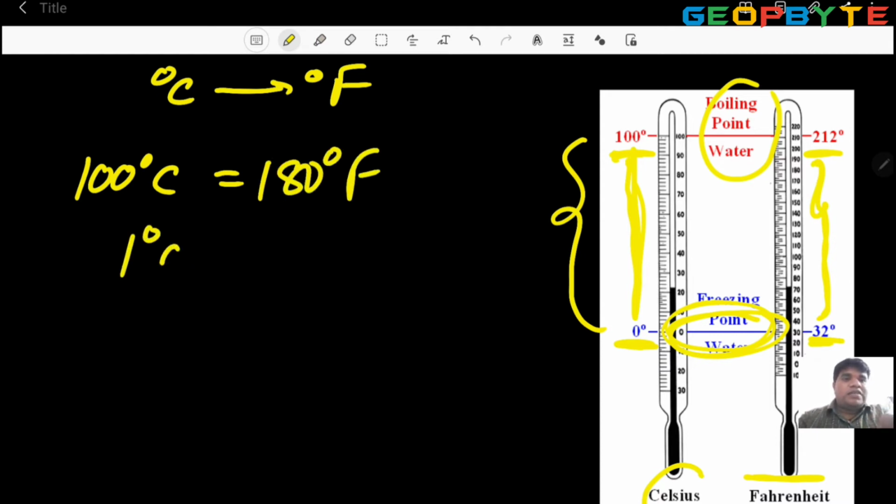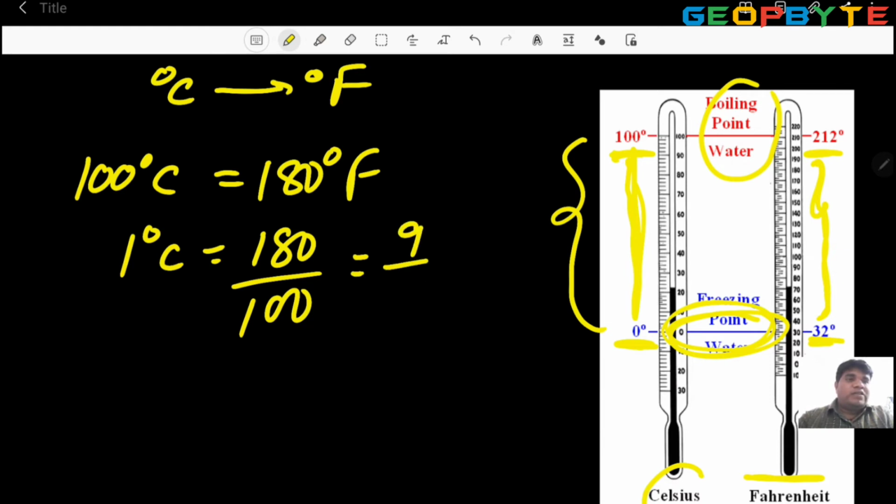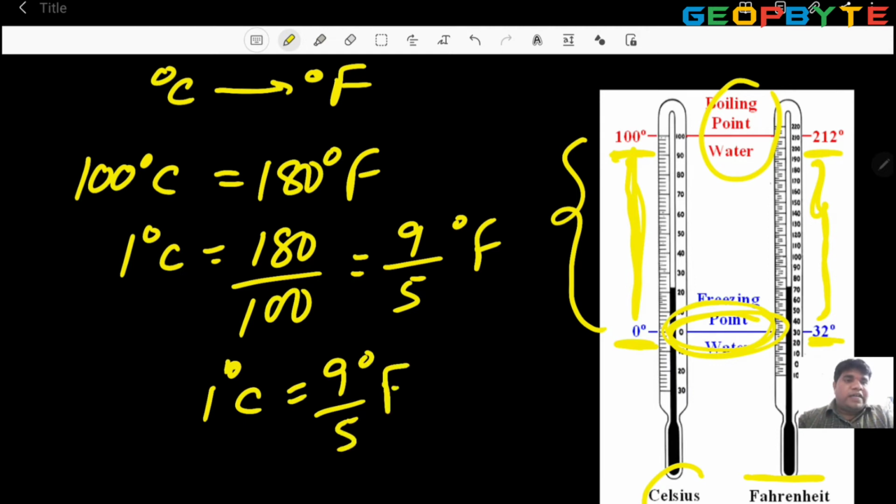So 1 degree Celsius is 180 by 100. After simplification, 0 0 cancel, 2 9s are 18, 2 5s are 10, so 9 by 5 degree Fahrenheit. So 1 degree Celsius is 9 by 5 degree Fahrenheit actually.